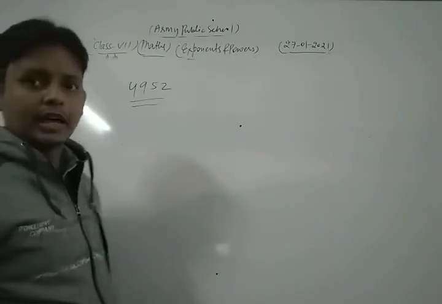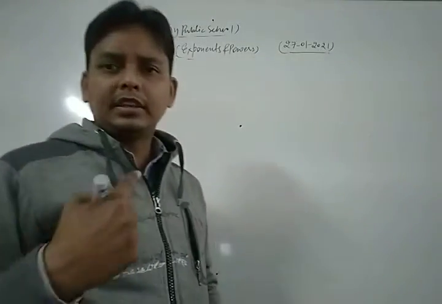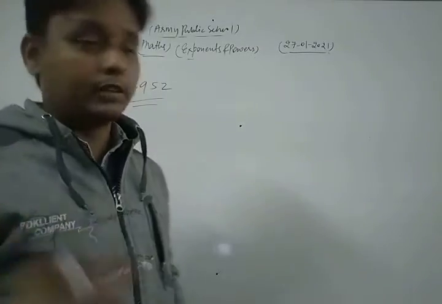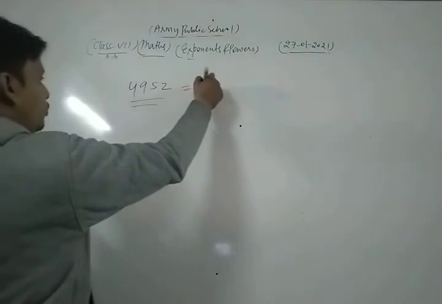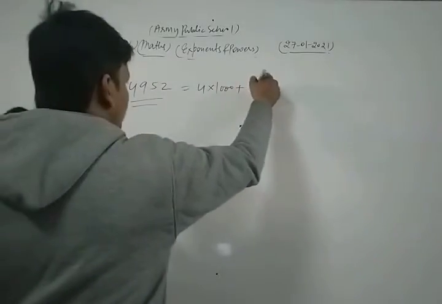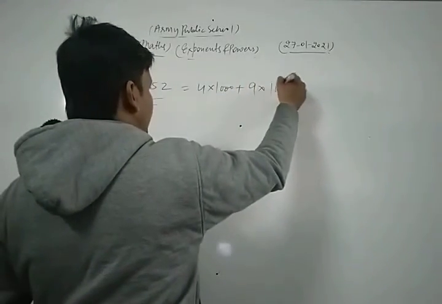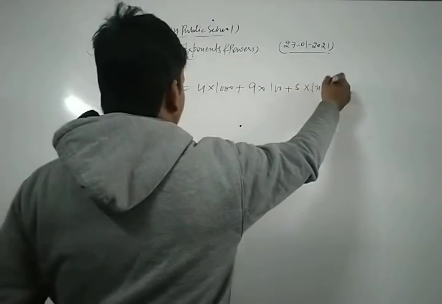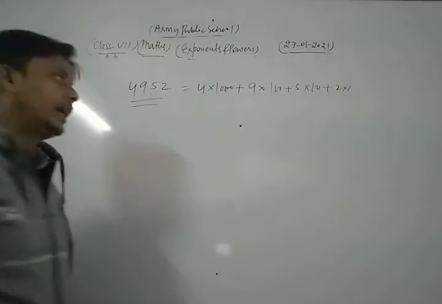If we write the given number in expanded form, then it is 4 into 1000 plus 9 into 100 plus 5 into 10 plus 2 into 1. Okay, so we write it in this way.